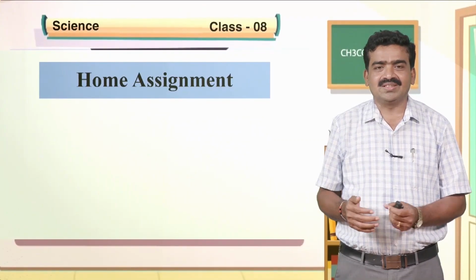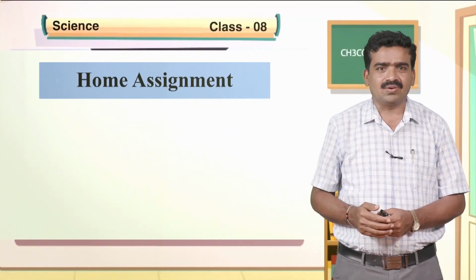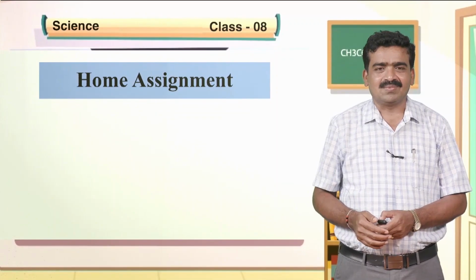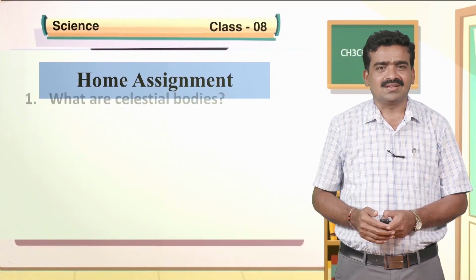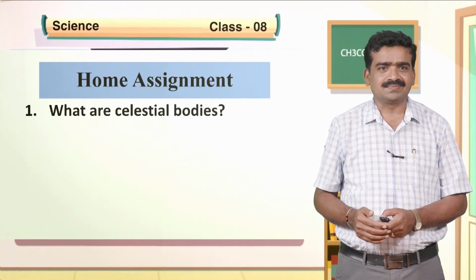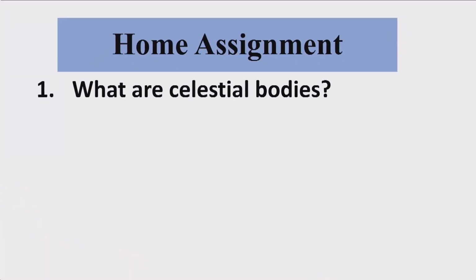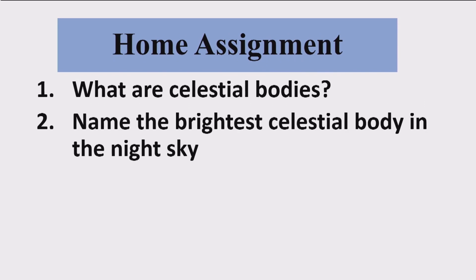So, based on today's session, you have a home assignment. Please take your book and pen and write down these questions. What are celestial bodies? The second question is, name the brightest celestial body in the night sky.